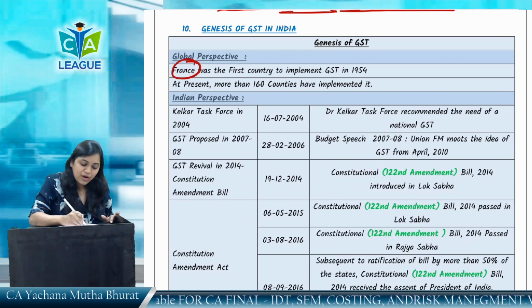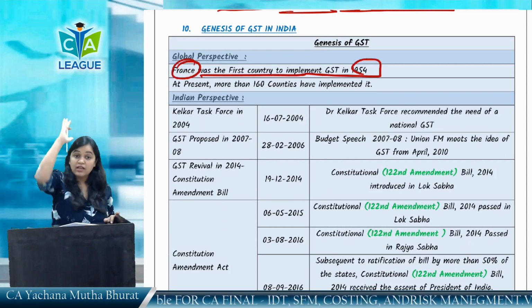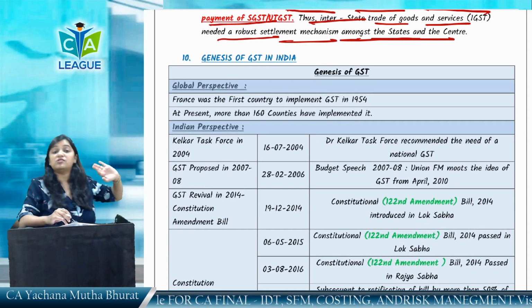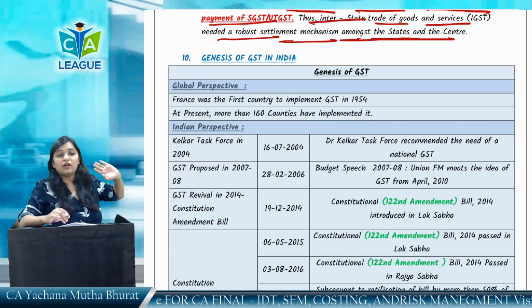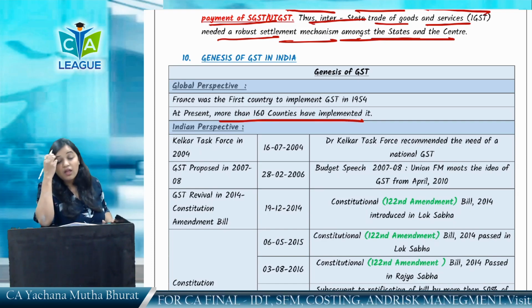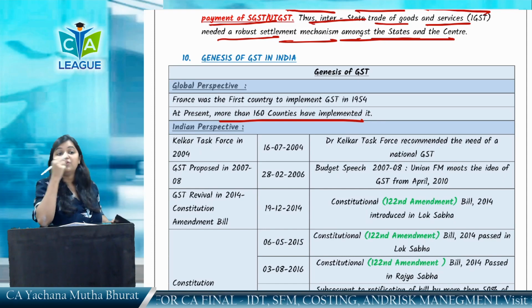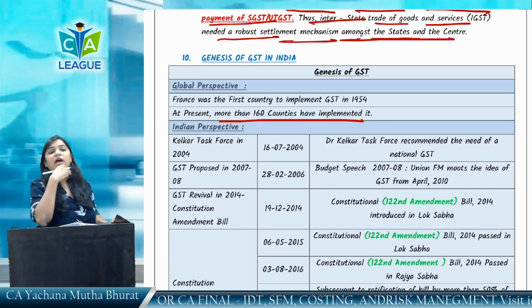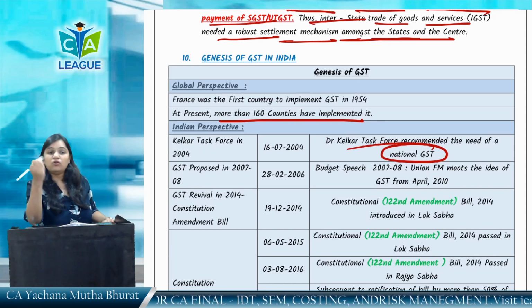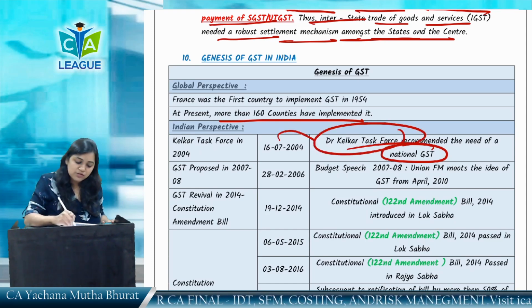As I've told you, France was the first country to implement GST in 1954. After that, more than 160 countries have implemented it. India has implemented in 2017. First of all, I have told you the national GST, only one GST model, was suggested by Dr. Kelkar for the task force in 2004.